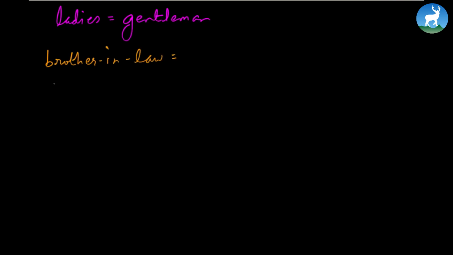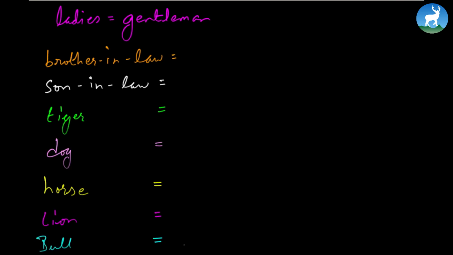All right. Then we have ladies. Have you ever heard the phrase "ladies and gentlemen"? Yes. So for ladies, we go for gentlemen. Similarly, now you can do the rest here. Brother-in-law. Then we have son-in-law. Tiger, dog, horse, lion, and a bull. So you've got to pair these words given here, and you can certainly do it in the classroom, or you can go home and do some research on it, get the answers. All right. So let's move further.